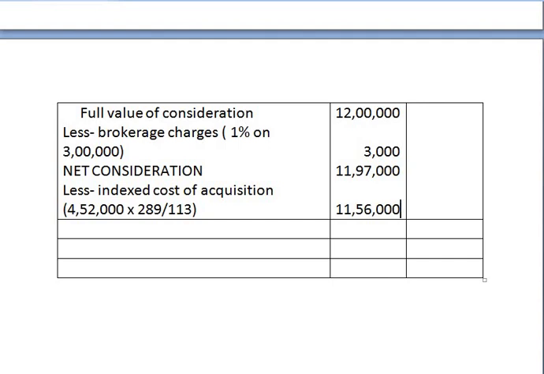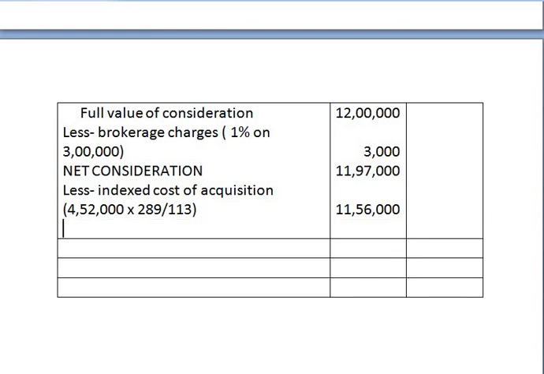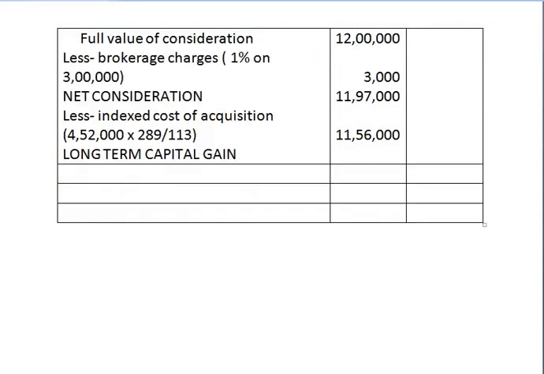11,56,000. Now 11,97,000 minus 11,56,000. The balance is 41,000, which is known as long-term capital gain. Long-term capital gain at rupees 41,000.